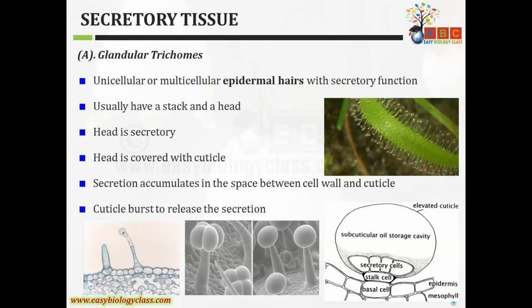The cuticle bursts to release the secretion. Generally the cuticle is present on the outer epidermis, secreted by the epidermis. Here, in between the epidermis and the cuticle, these secretions are present, and they are released out by the bursting, that is the rupture, of the cuticle. Here this one is the epidermis. On the epidermal region, here is the stalk cell and here the secretory cell is present. This one is the cuticle region, with the subcuticular oil storage cavity. When the cuticle bursts, these secretions are released out.